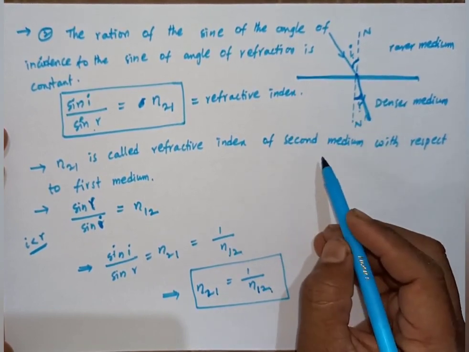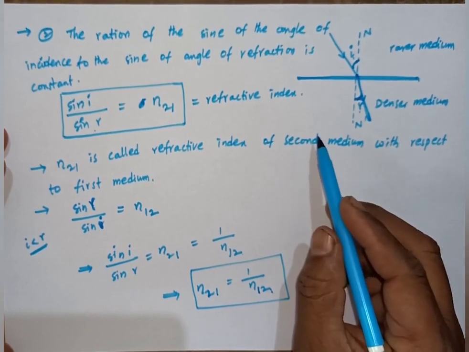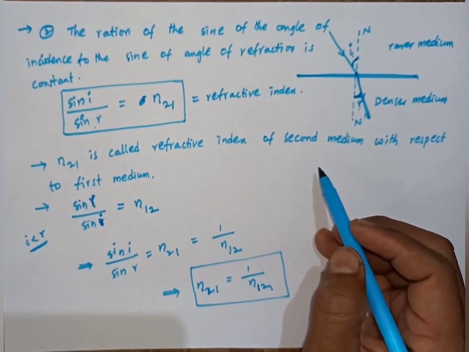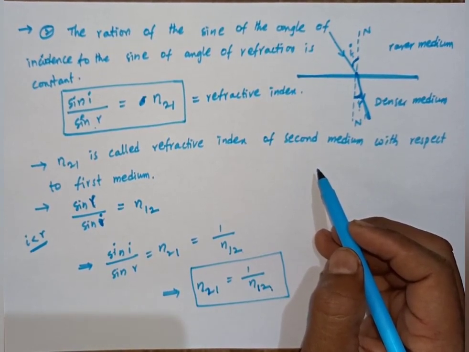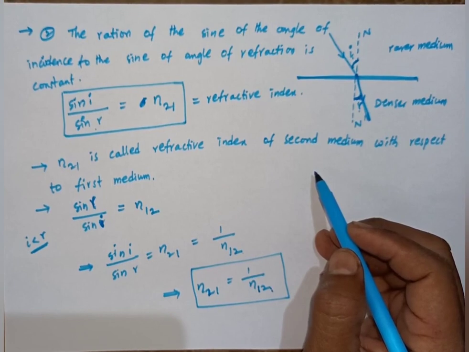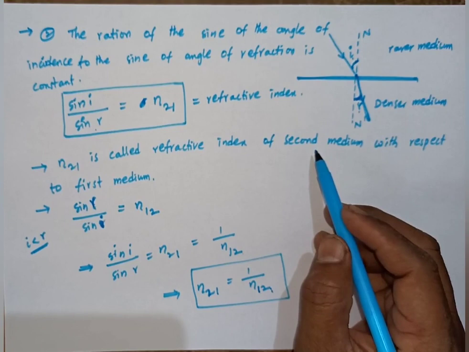Next class we will discuss the apparent depth of an object due to the refraction of light. Also the lateral shift: what is the lateral shift due to the refraction of light.